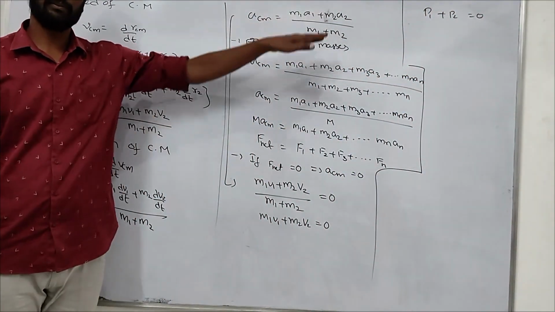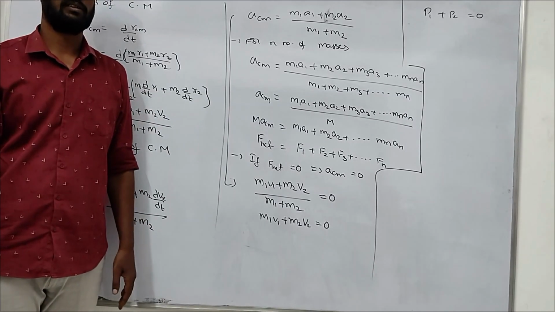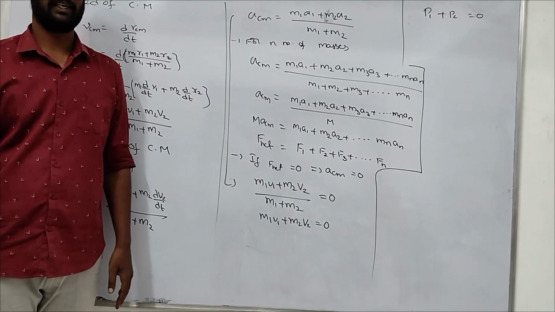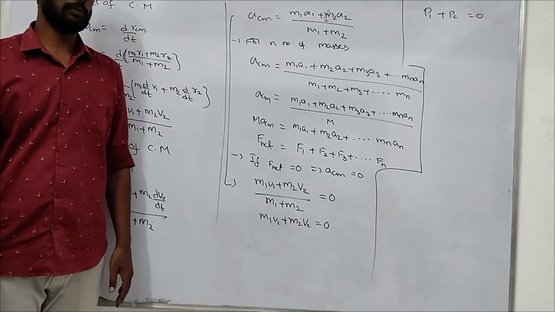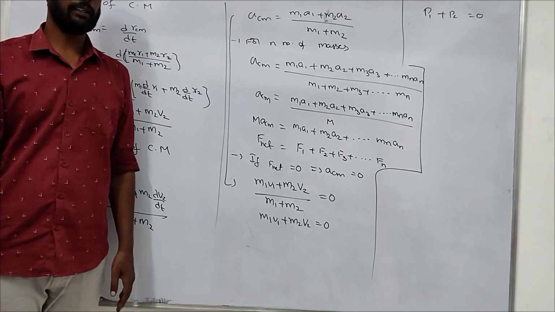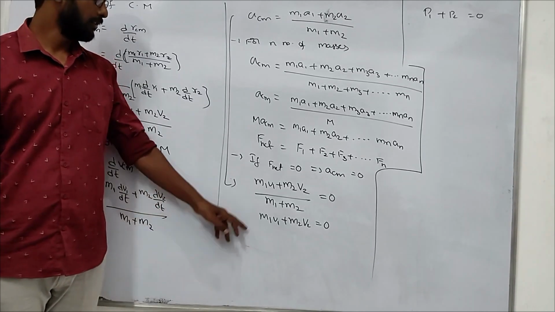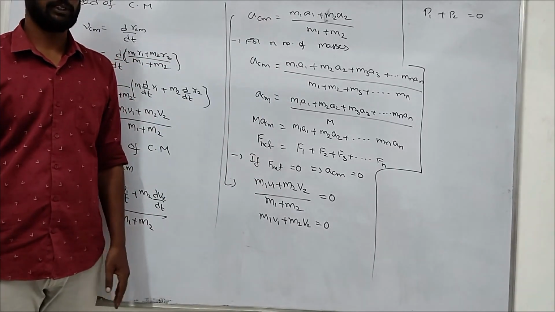Do you remember something from this? Conservation of linear momentum. What is conservation of linear momentum? If there is no external force, then momentum of the system is conserved. So there is no external force, momentum of the system is constant, right?